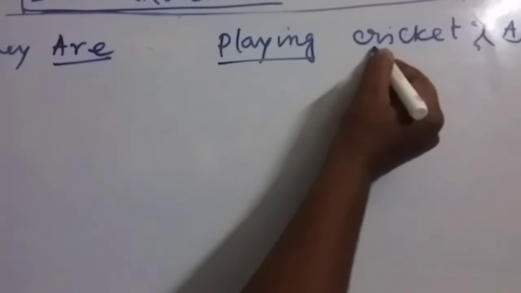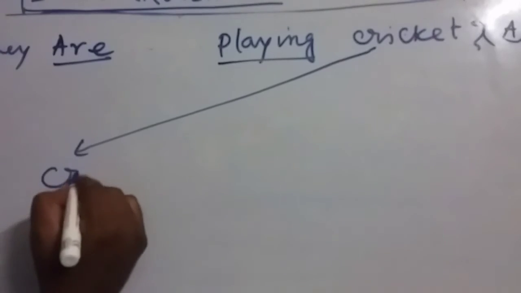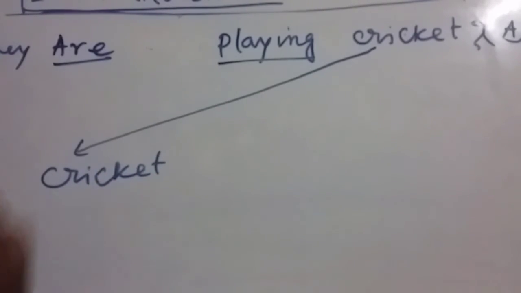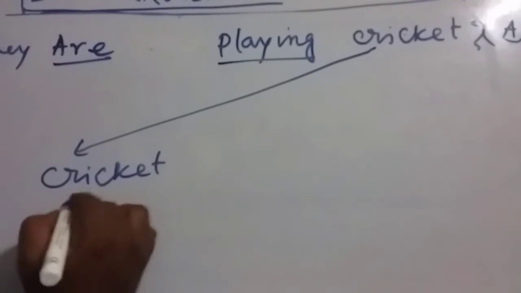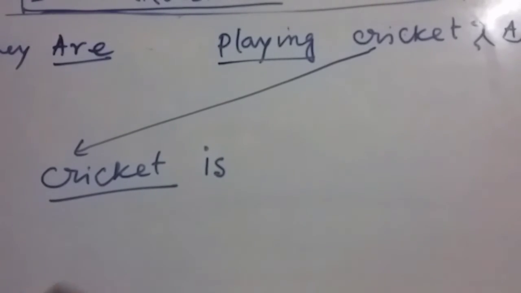That means your subject will be the object of this sentence, that is cricket. Cricket. Now it is continuous tense, so you have to use the auxiliary verb, and with cricket you have to use is. Cricket is.